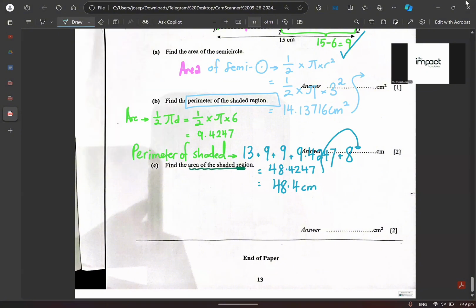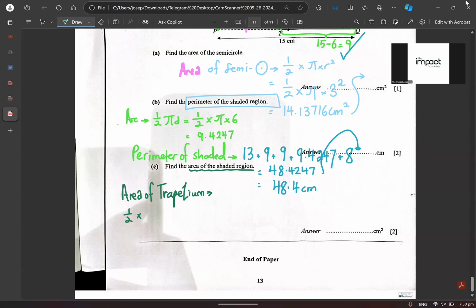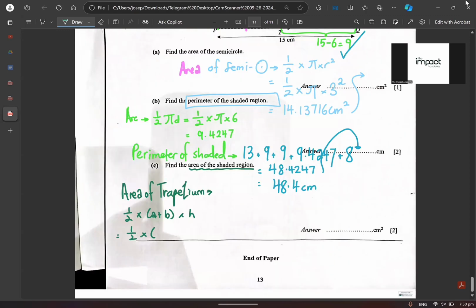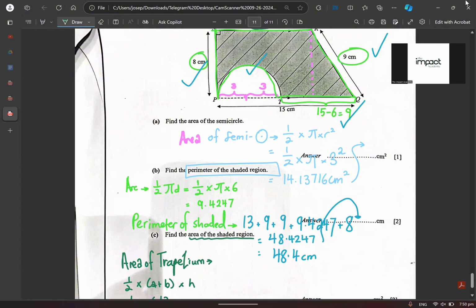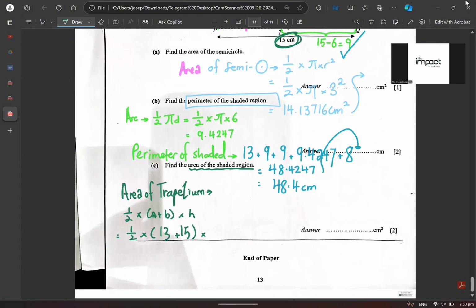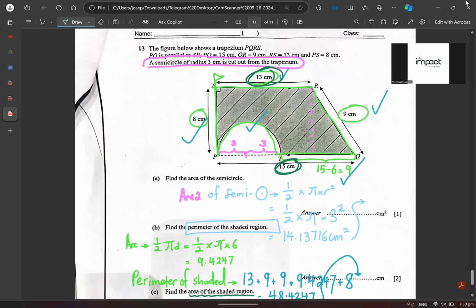Now, area of the shaded part. Very good. You know what to find? Can you tell me? This is a trapezium first. Wait, what are you finding first? Area of trapezium. Half times A plus B. We already found the area of the semicircle, is it? Very good. Okay, half times A. What's your A? Your A is 13. You agree or disagree? Am I making sense? What's your B? Your B is 15. True or not? What's your height? 8. Very good. Your height is 8.